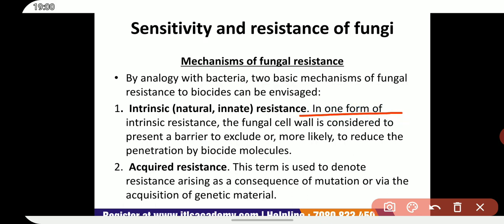In one form of intrinsic resistance, the fungal cell wall is considered to present a barrier to exclude or more likely to reduce the penetration by biocide molecules.